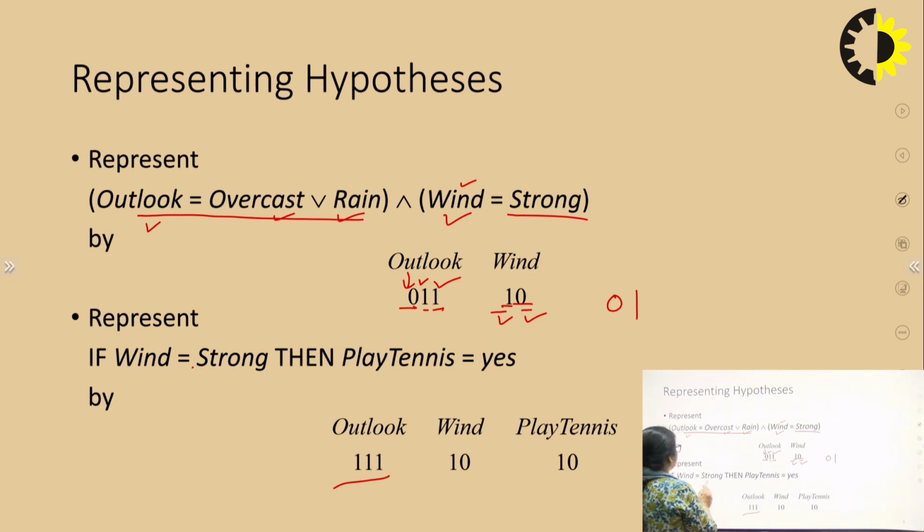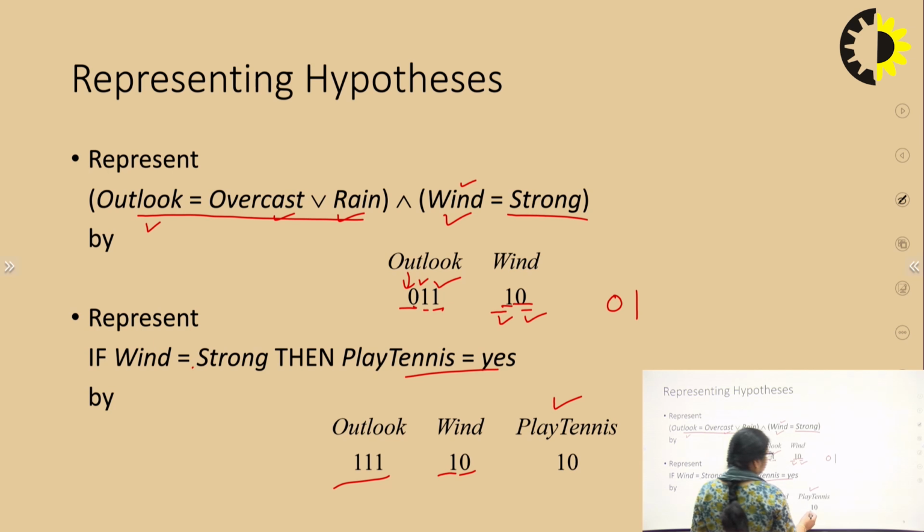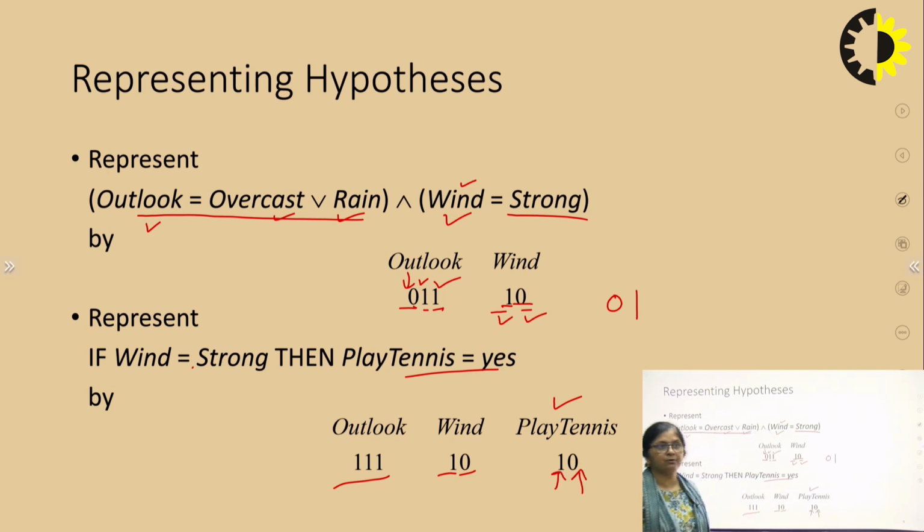Where is the condition put? On strong value. Wind should be strong. So strong is 1 and weak is 0. Now play tennis is yes. What are the possibilities for play tennis? Yes or no. So the first bit is representing the yes value, and the second bit is representing the no value.